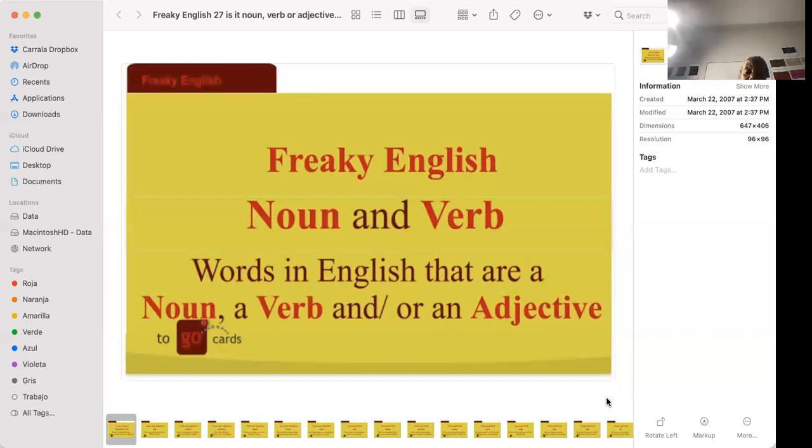So I'm going to come back and we're going to look at cards in which we're going to look at one word. We're not going to change anything. We're not going to change the beginning with a prefix. We're not going to change the ending with an inflection or with a suffix. And that word is going to play 1, 2, or maybe 3 functions.